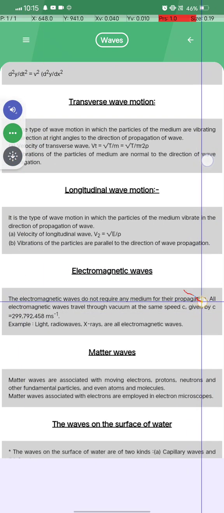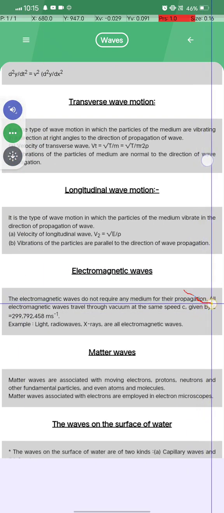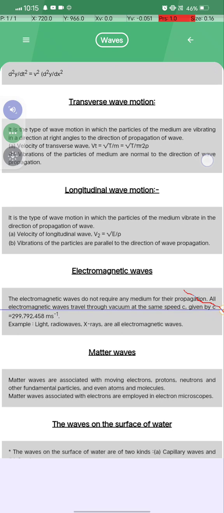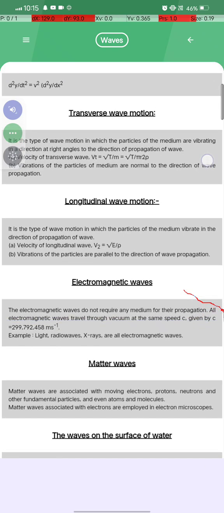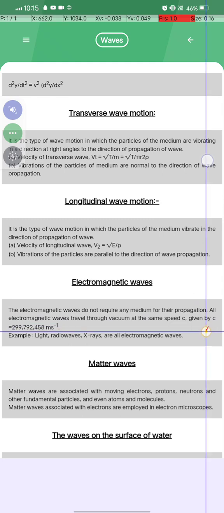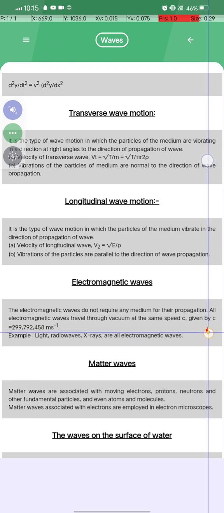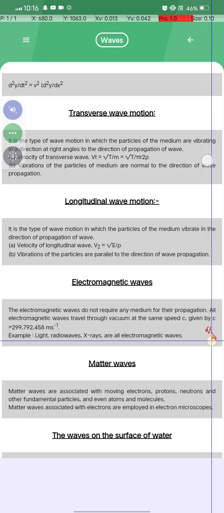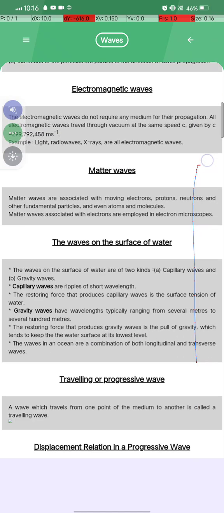The electromagnetic waves do not require any medium for their propagation. All electromagnetic waves travel through a vacuum at the same speed c, given by c equal to 299,792,458 meter per second. Example: light, radio waves, X-rays are all electromagnetic waves.